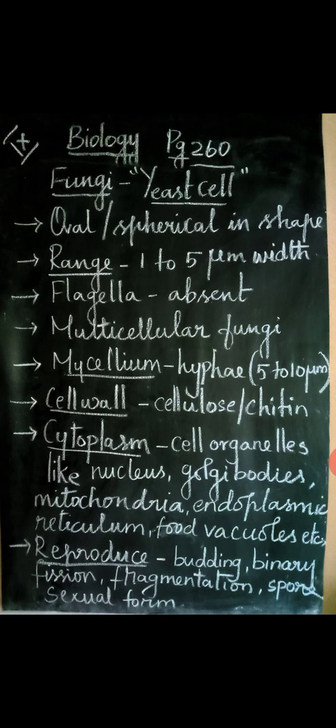Next, how do they reproduce? By means of sexual reproduction, asexual reproduction, and even by vegetative reproduction. Sexual reproduction means by sexual form, that is male and female cell. Asexual reproduction means budding. Binary fission means one yeast cell will be divided into two equal halves, that is called binary. Bi means two. Fragmentation means broken down. And next one is spore formation, bursting of the yeast cell, that is spore formation.